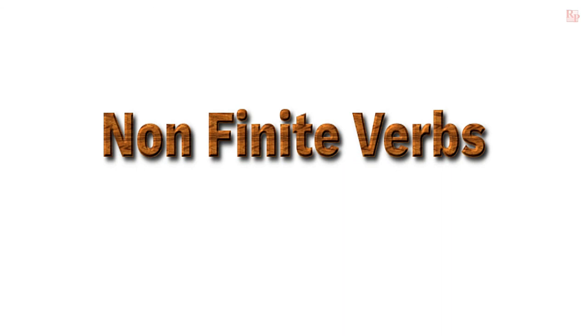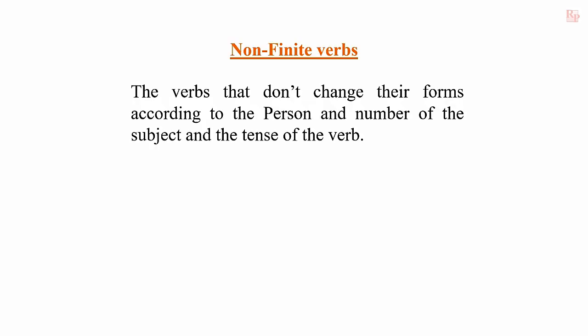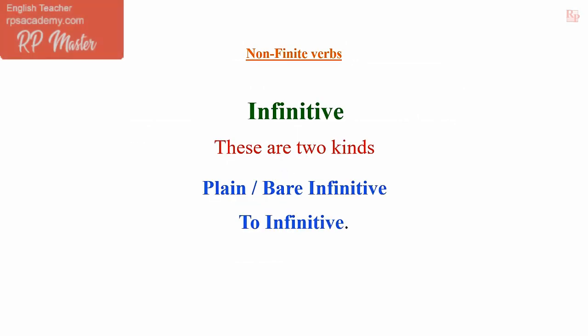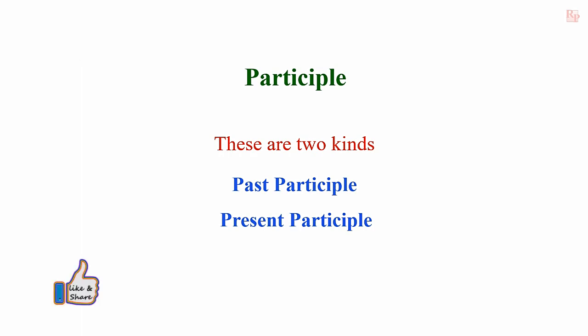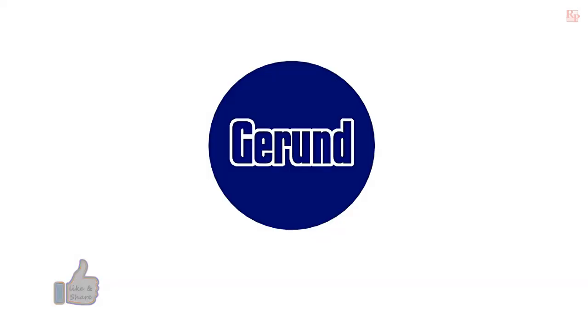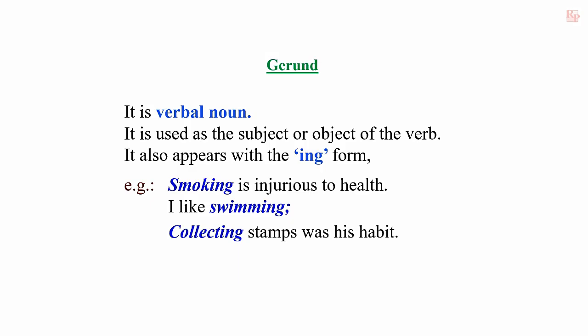That is all about non-finite verbs. Non-finite verbs are three types: infinitive, participle and gerund. Infinitives are two kinds. Those are plain infinitive or bare infinitive and true infinitive. Participles are two kinds. Those are past participle and present participle. Gerund is also a non-finite verb. That's all about non-finite verbs.